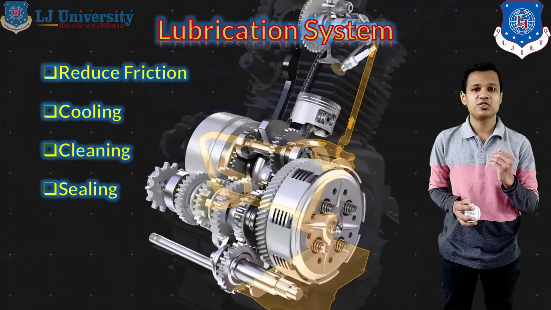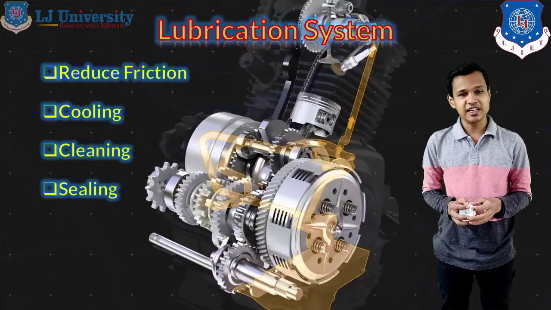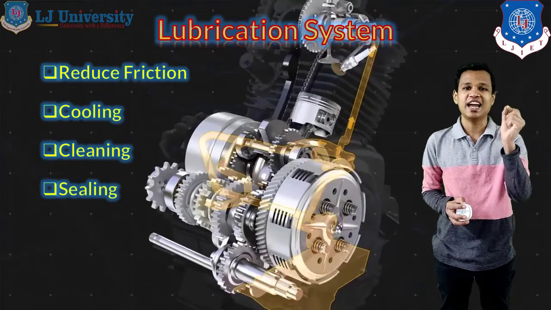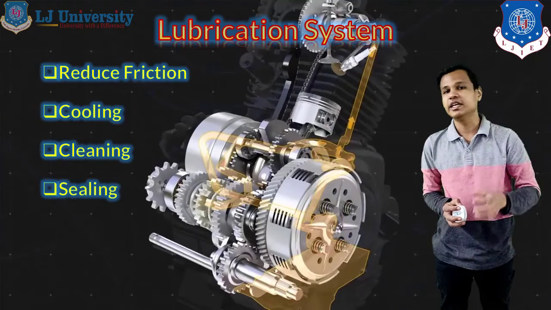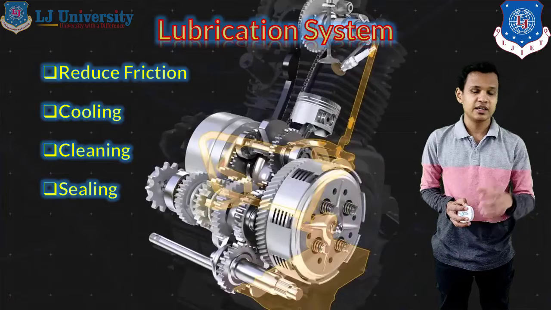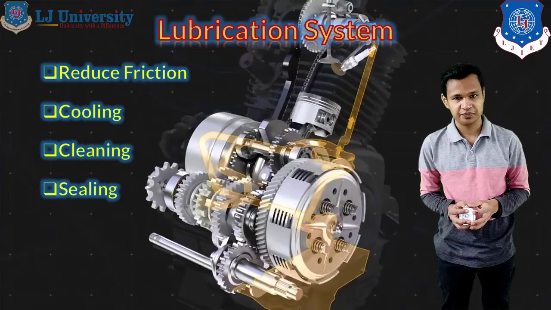And the fourth function that the lubrication system provides is the sealing, the sealing between the piston and the cylinder. We generally keep a little bit of clearance between the piston and cylinder, and to fill up this clearance we use the piston rings.